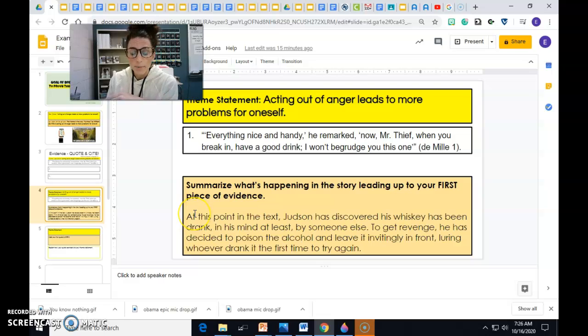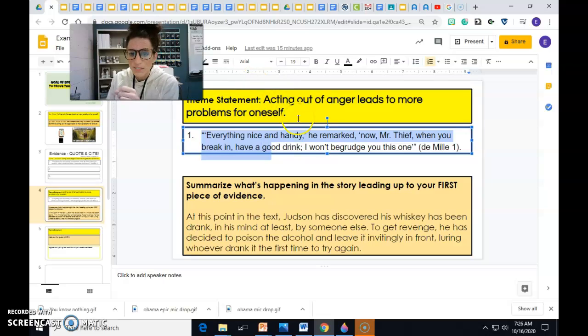So the next step is summarizing what's happening in the story leading up to that first piece of evidence. My first piece of evidence I used for Ruthless, again, my theme statement's about acting out of anger and how that's not a good thing. I chose when Judson is saying everything nice and handy. He remarked, "Now, Mr. Thief, when you break in, have a good drink. I won't begrudge you this one." So in the story, that's happening basically all the way at the end of the first page.